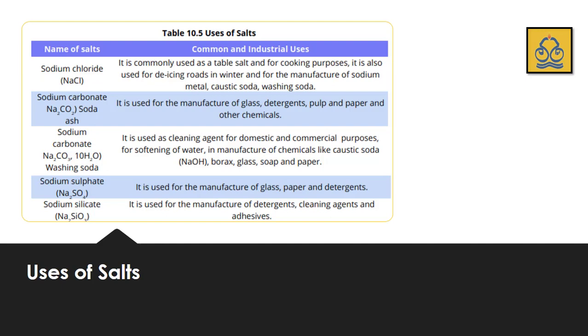And now the last one, what are the uses of salts? There are different salts, and we can see their common and industrial uses. The first one is sodium chloride. It is commonly used as table salt and for cooking purposes. It is also used for de-icing roads in winter and for the manufacturing of sodium metal, caustic soda, and washing soda. We can make sodium metal from sodium chloride, as well as caustic soda and washing soda. All these are used as raw materials in many industries.